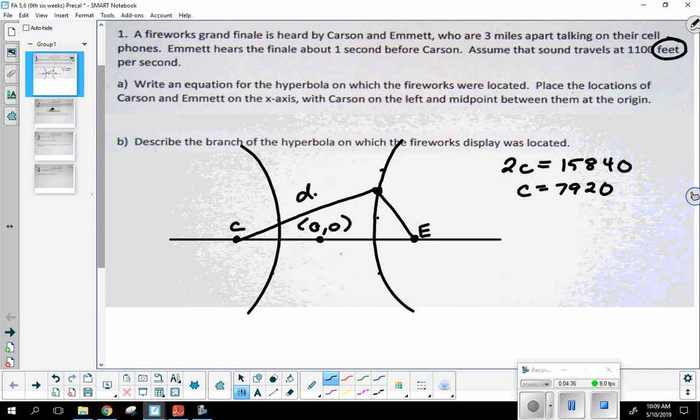Let's say this is distance 1. Let's say this is distance 2. Remember, the way a hyperbola was constructed, if I subtract those 2 distances, distance 1 minus distance 2, it will give me something in terms of A. Does anybody remember what that is?